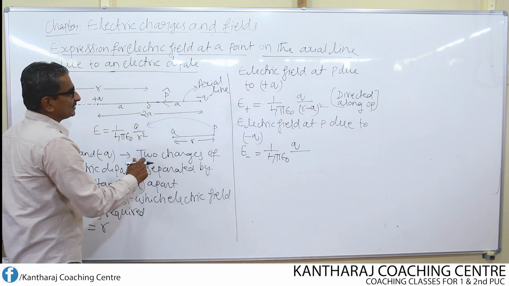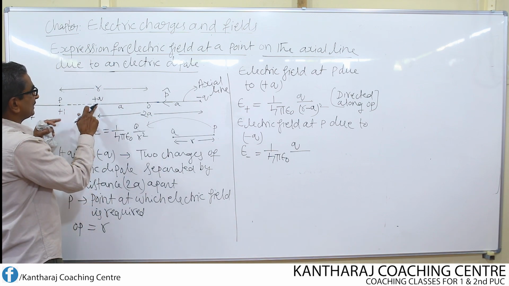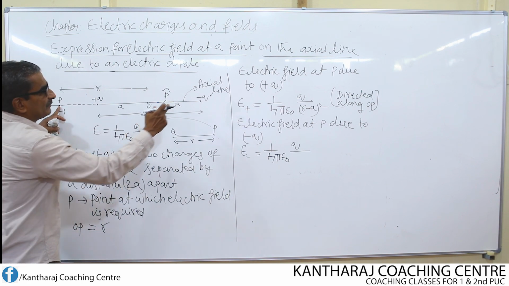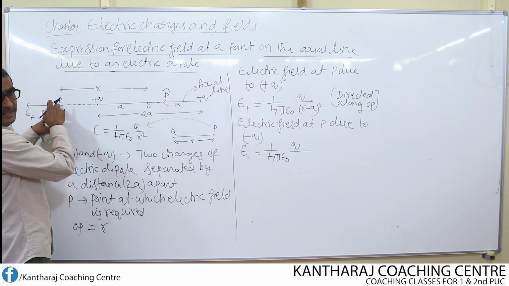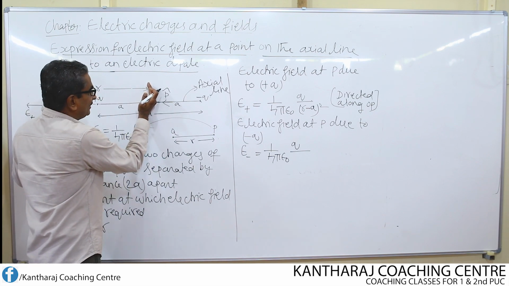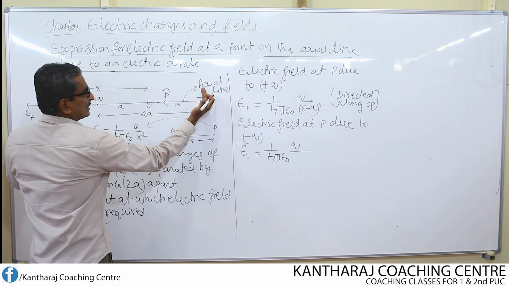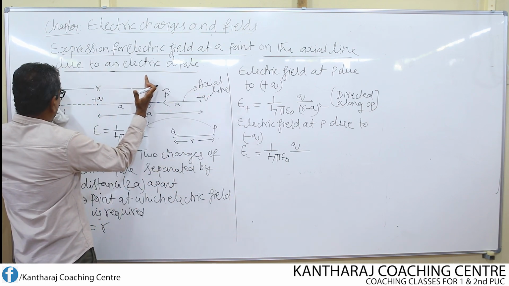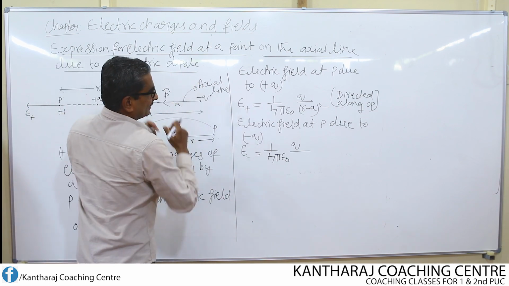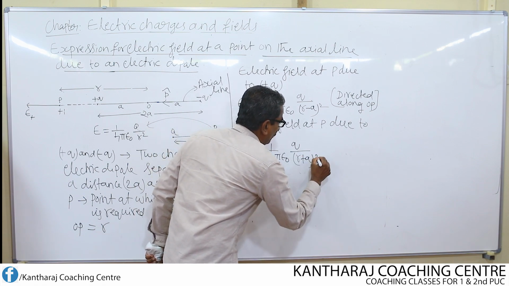Now, what is the distance of minus q? r minus a is the distance of the positive charge from the point P. But I want to find the distance of this negative charge from the point P. From here to here, it is already known as equal to r, whereas from here to here, once again, it is known as equal to a. So this total distance is nothing but r plus a. So here if it is r minus a, in this case it will be r plus a whole square.